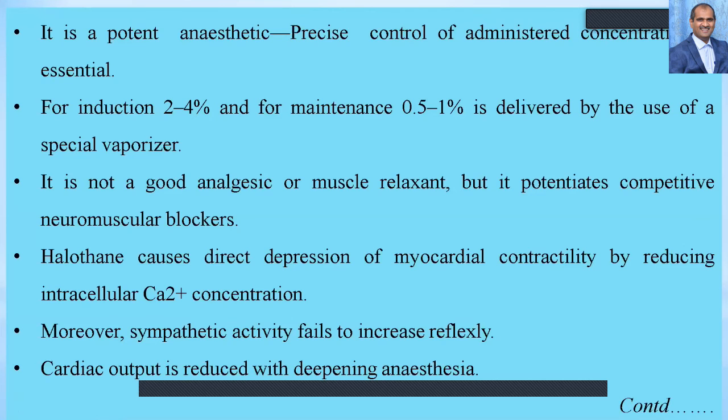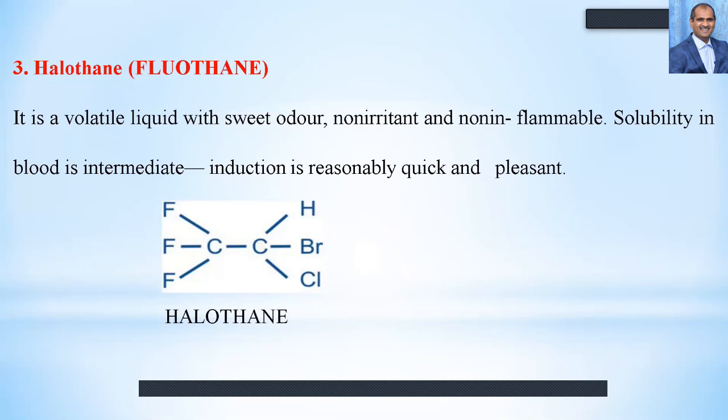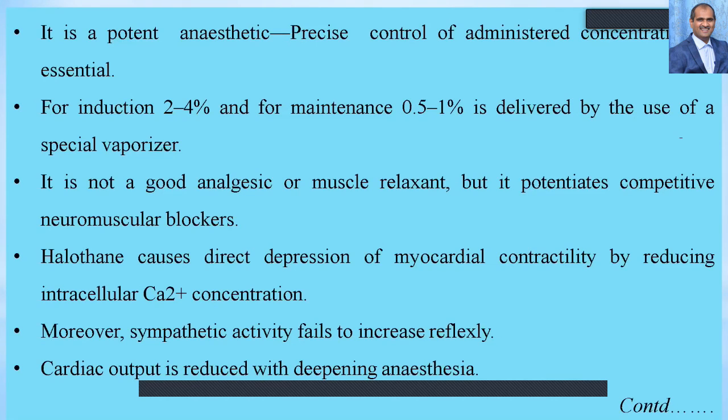Halothane, also known as fluothane, is a potent anesthetic, and precise control of the administered concentration is essential. For induction, just 2 to 4%, and for maintenance 0.5 to 1%, is delivered by the use of a closed system or special vaporizer. It is not a good analgesic or muscle relaxant, but it potentiates the competitive neuromuscular blockers. So muscle relaxants like the competitive neuromuscular blockers should always be administered.